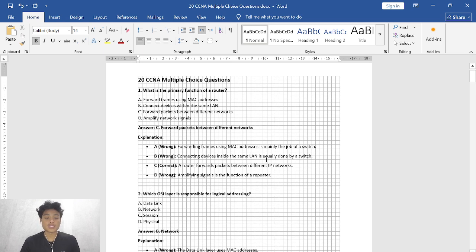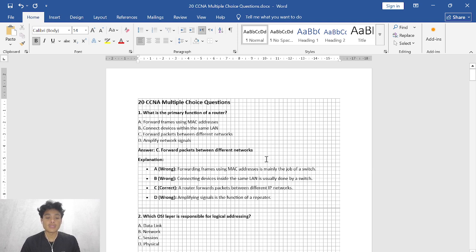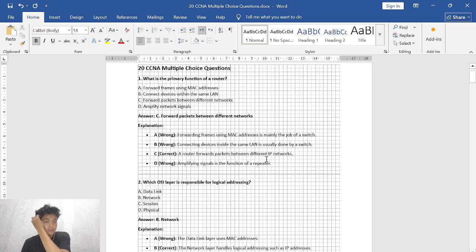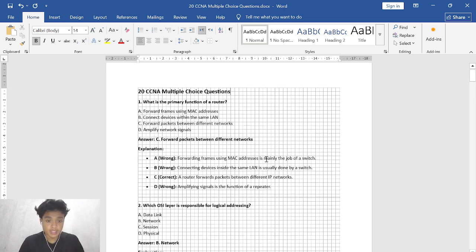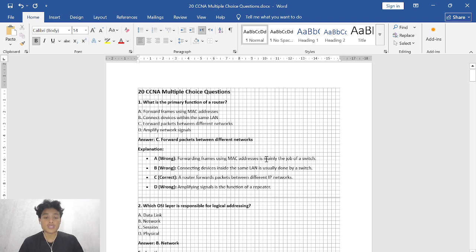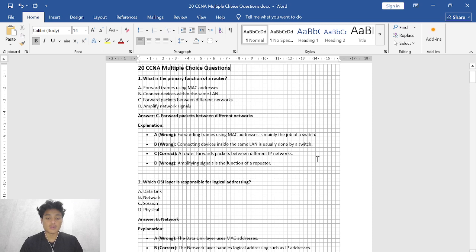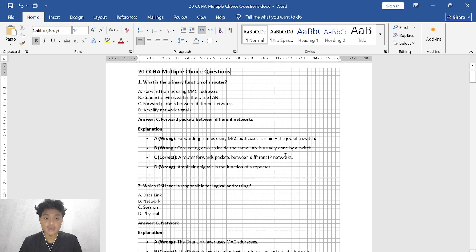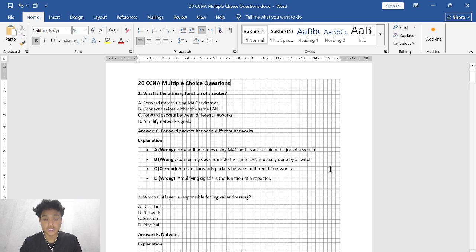So here's my explanation for these four multiple choices. A, why is it wrong? Because forwarding frames using MAC address is mainly the job of a switch, not a router. And B, why is it wrong? Because connecting devices inside the same LAN is usually done by a switch, not a router.